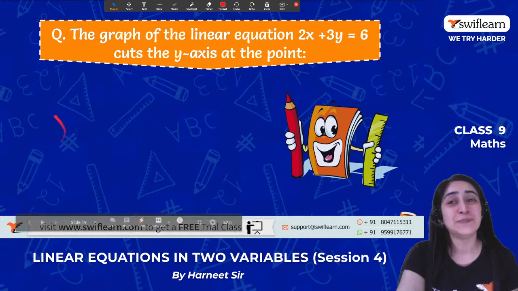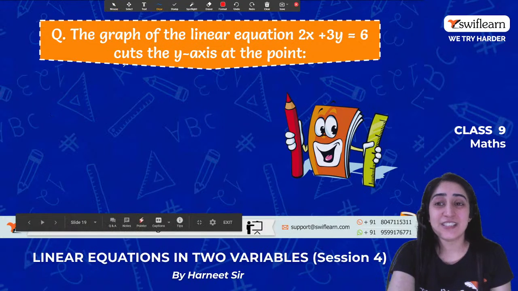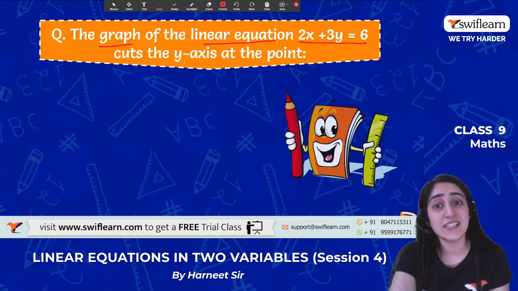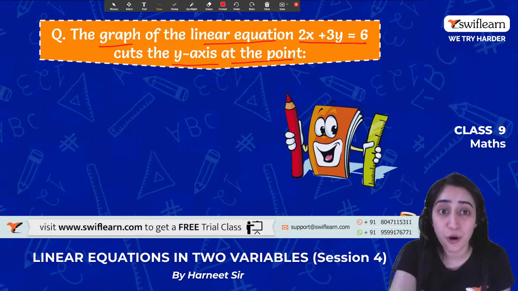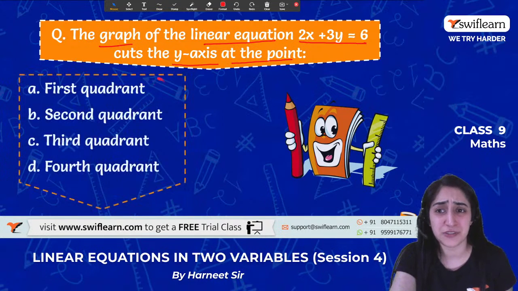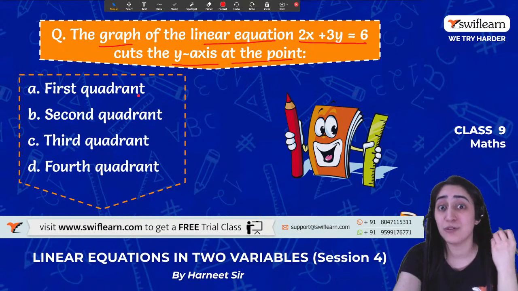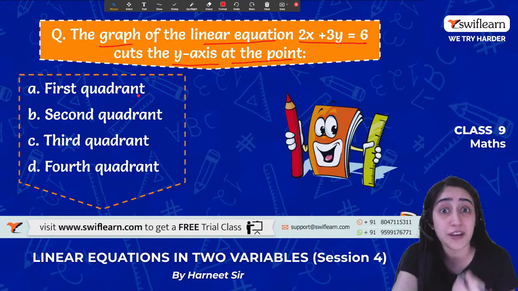All right? Yes. So the graph of the linear equation 2x plus 3y is equal to 6 cuts the y-axis at a point. So what will that point be? It's a repeated question, but now I am not asking you the point, I'm asking you the quadrant.